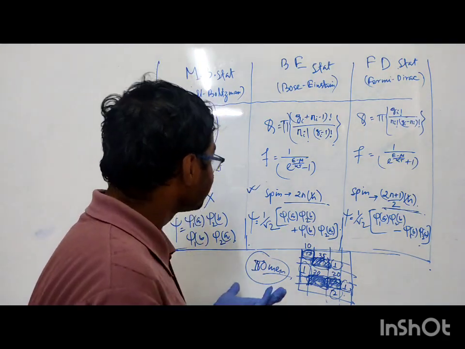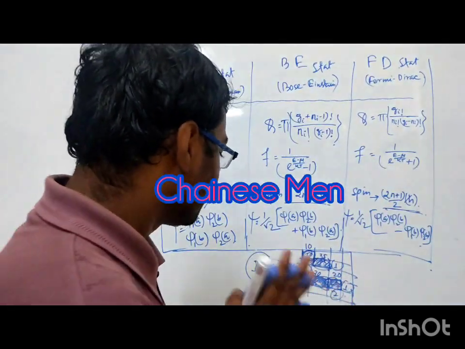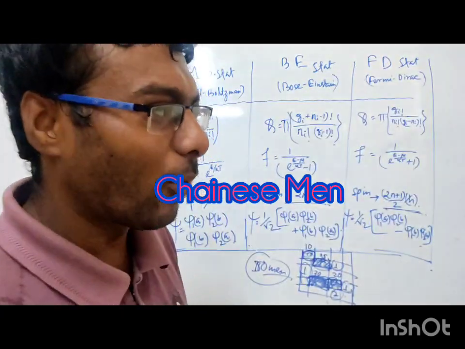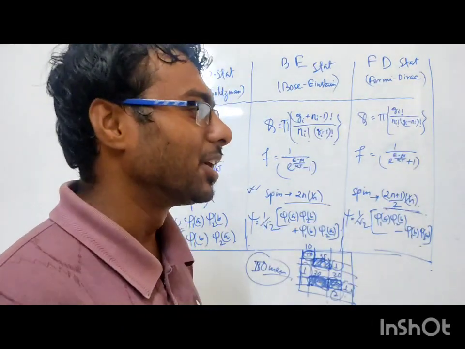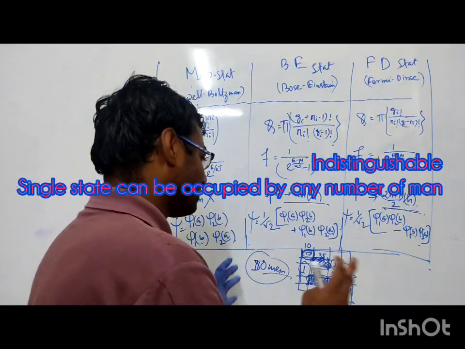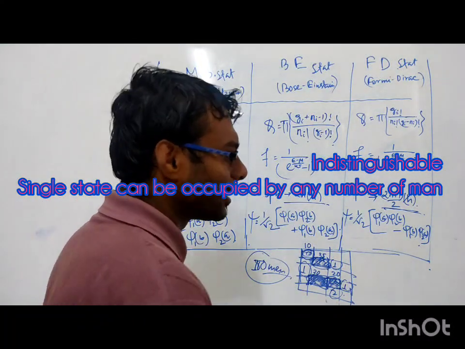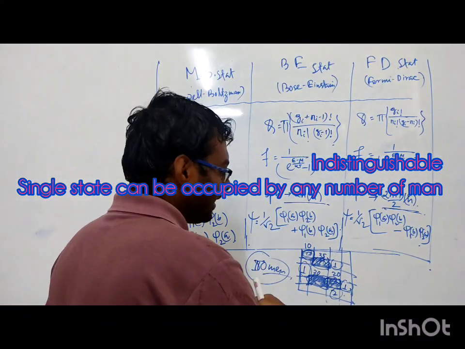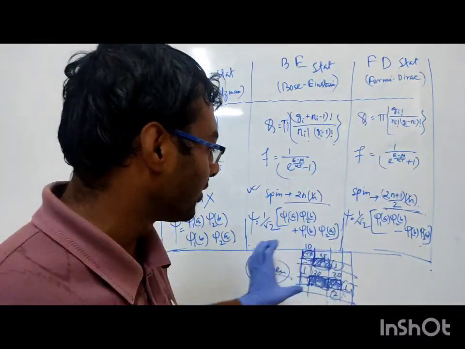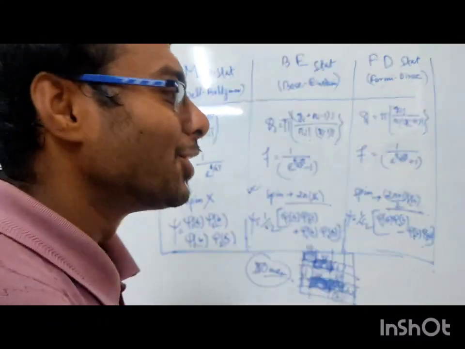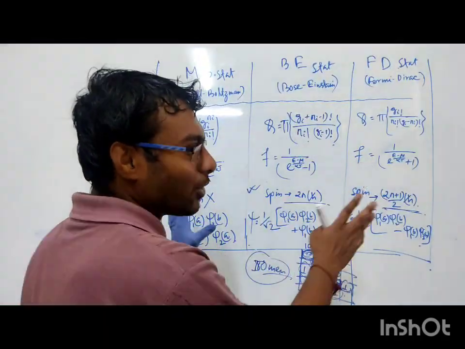Now the second case: if we allow Chinese men to access this building, what will be the distribution? The distribution will be the same, because the men are very enthusiastic and very engaged in playing and entertainment-like things, so they will behave in a similar way. But the main thing is, we cannot identify these Chinese men because they look similar.